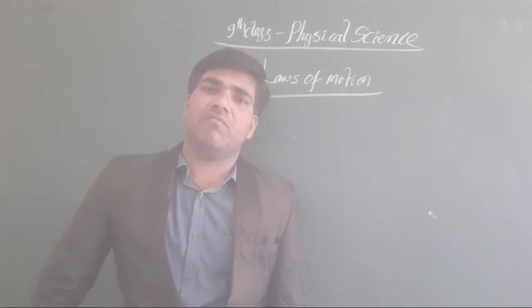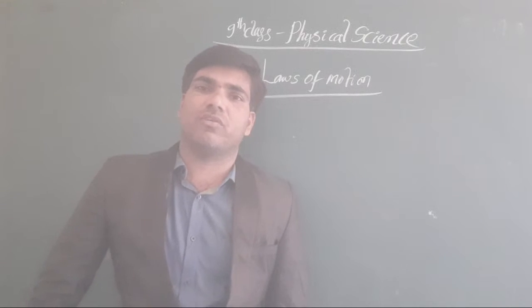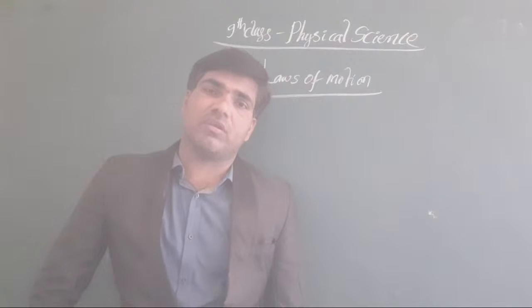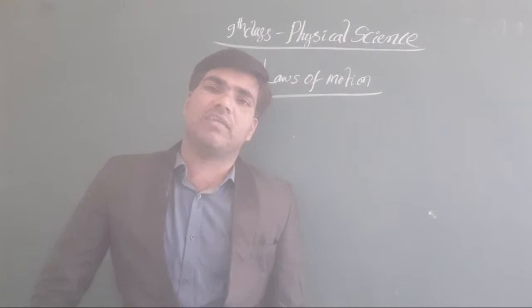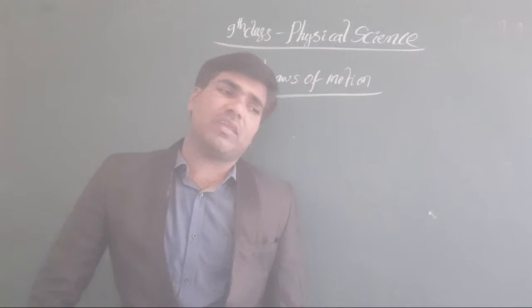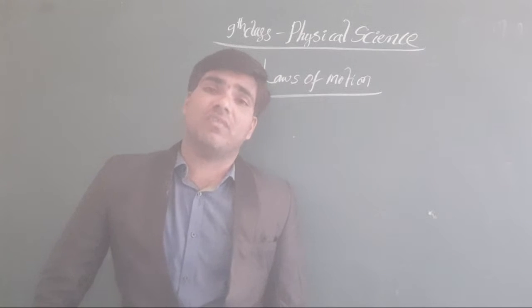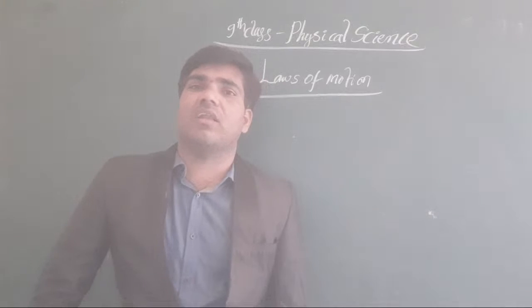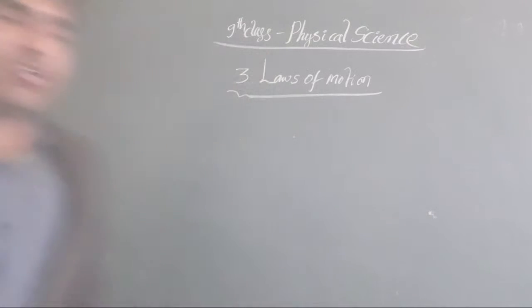Especially what is the cause for motion, what is the cause for rest, why the body is at rest, why the body is in motion. We have already discussed all that information in this lesson. First, we discussed the great philosopher Aristotle's explanation.